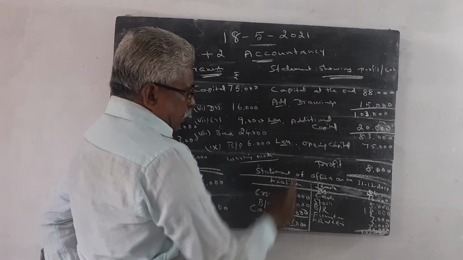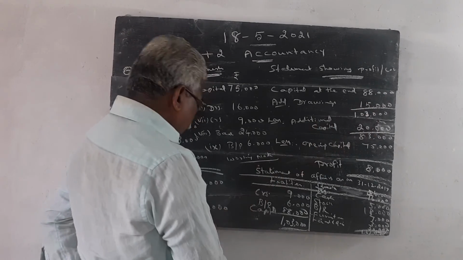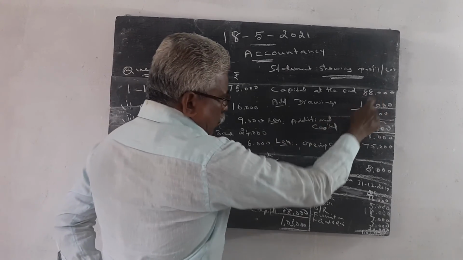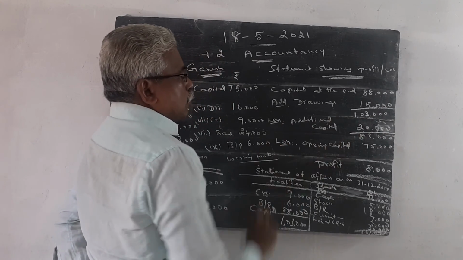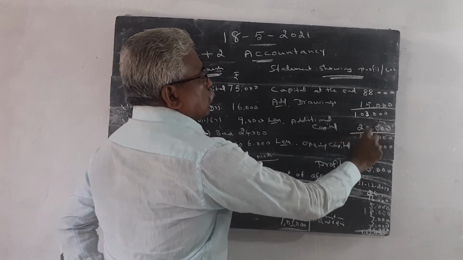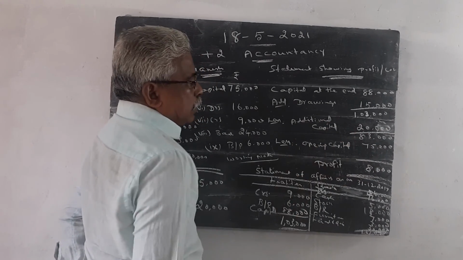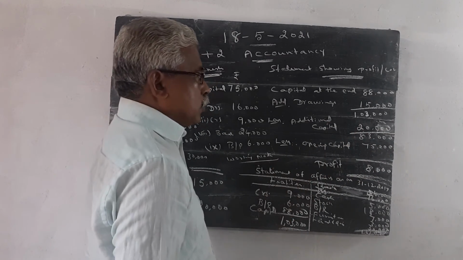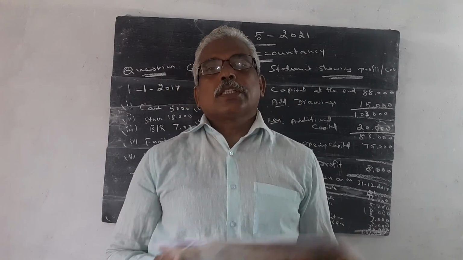Then capital at the end 88,000, add drawings 15,000. So 88,000 plus 15,000 is equal to 1,03,000. Less additional capital 20,000. 1,03,000 minus 20,000 is equal to 83,000. Less opening capital 75,000. We can get a profit of 8,000.